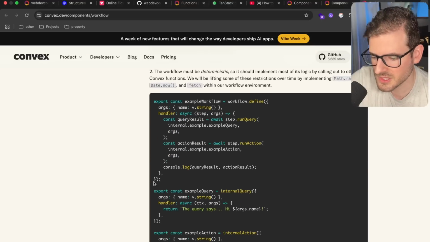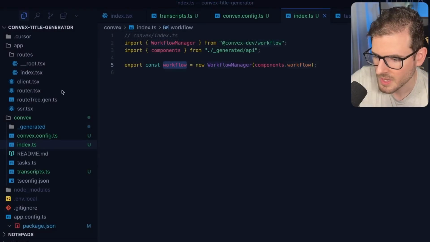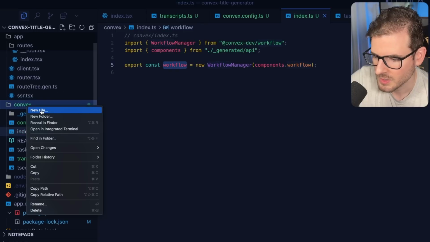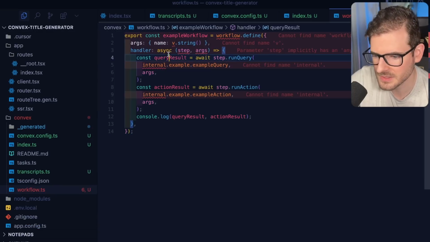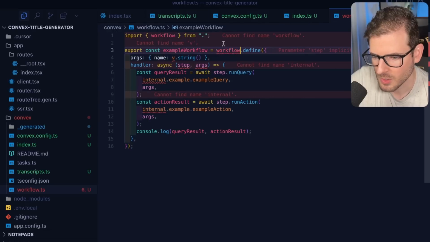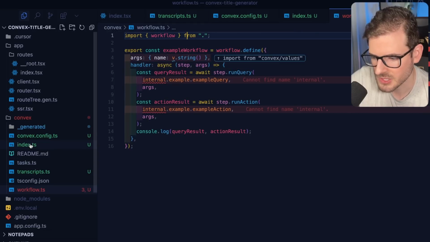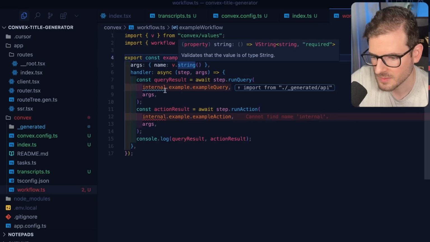All right, so going through, let's define a workflow. I'm just going to grab this code, and I'm going to make a new file. I think I just call it workflow, hopefully. And I'm going to paste this in. So we're going to import that workflow from that index that we just created. And then we'll go ahead and import some of the missing stuff here.